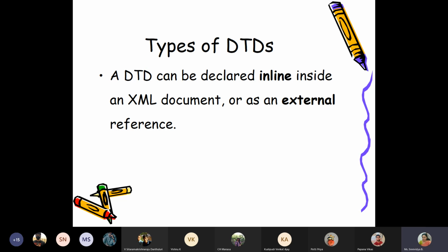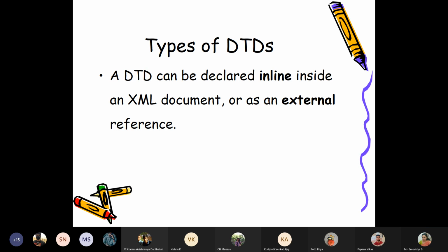Or if I want to have separate DTD concepts for each XML document, I can have an inline DTD. That means along with the XML document, I will write my DTD part also. So if I do inline, then my document will be verified against my DTD.